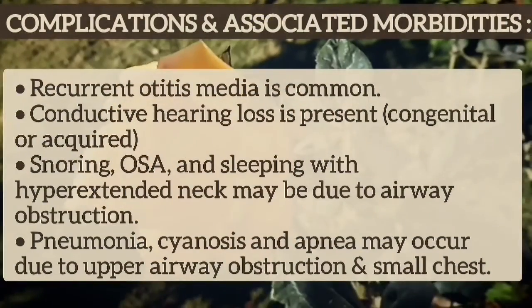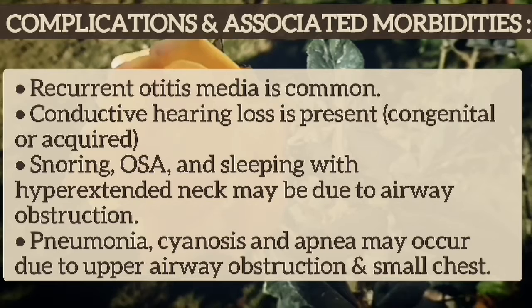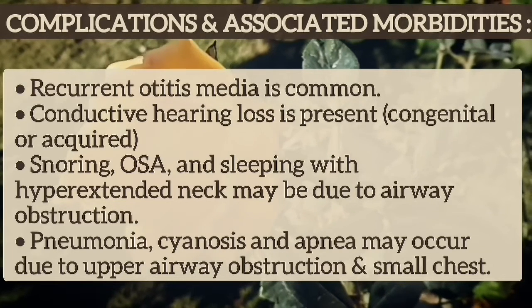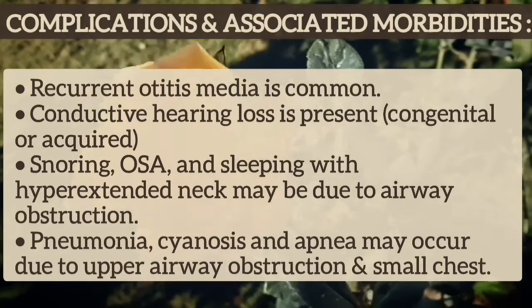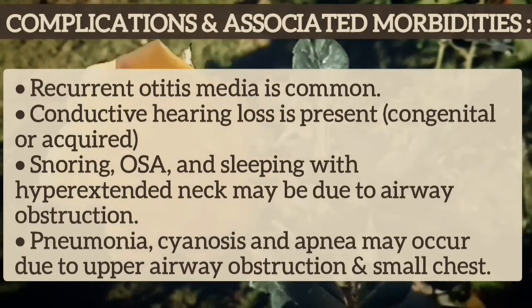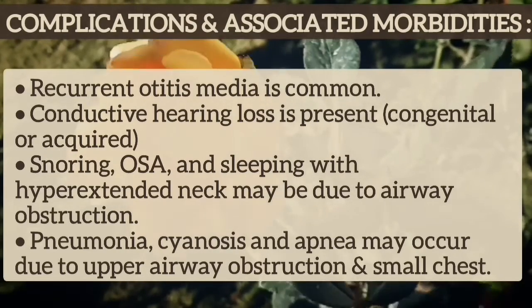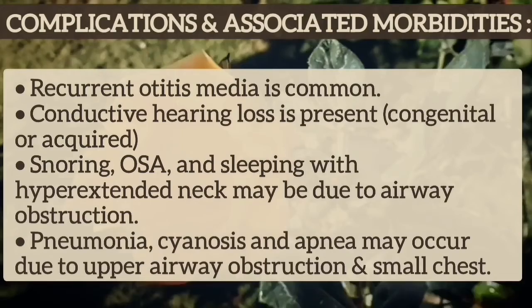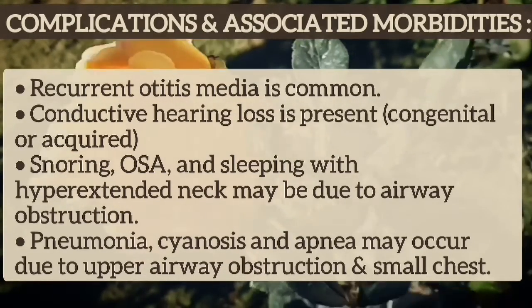Now I will discuss the complications and associated morbidities. Recurrent otitis media is common. Conductive hearing loss is present. It may be congenital or acquired. Snoring, obstructive sleep apnea, and sleeping with a hyperextended neck may be due to upper airway obstruction. Recurrent episodes of pneumonia, cyanosis, and apnea may occur due to upper airway obstruction and a small chest.